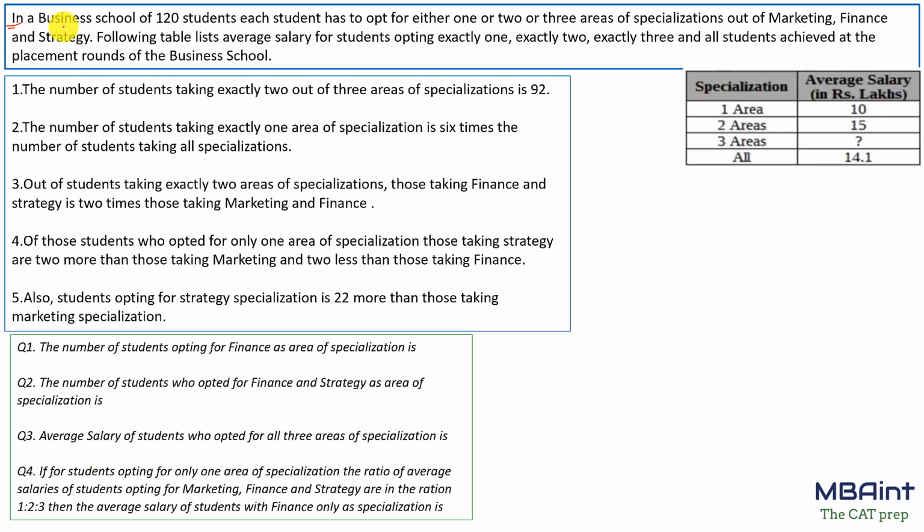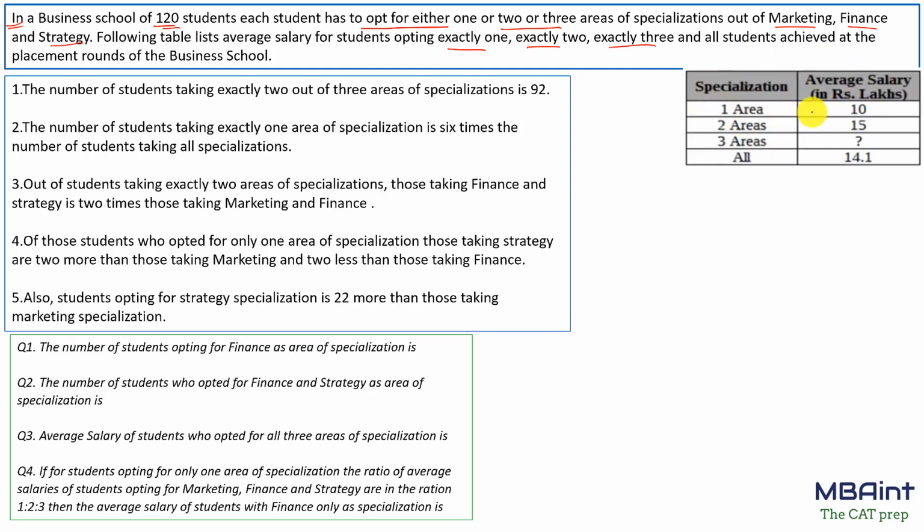Now let's start. In a business school of 120 students, each student opts for either one or two or three areas of specialization out of marketing, finance and strategy. So this makes it very clear that there would be no students who would not opt for any of these three areas of specialization. Okay. Now the following table gives the average salary of the students for exactly 1, exactly 2, exactly 3 and all the students who achieved the placement. Fine. So this is very simple.